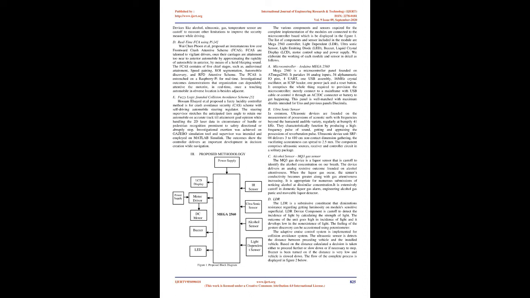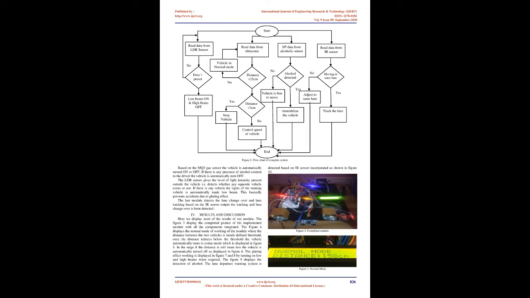D. Real-time FCA using Pi 4. Wei Chun Fon et al. proposed a real-time low-cost forward crash alert scheme, FCAS. FCAS is able to alert drivers once their carriages are getting too near to the automobile in front, by approximating the speed of the automobile in front, by means of a loud beeping sound. The FCAS consists of 5 main stages, such as audio-visual acquisition, speed gaining, ROI segmentation, automobile detection, and RPD alert scheme. The FCAS is embedded on a Raspberry Pi for real-time operation. Experimental outcomes demonstrate that the system can reliably alert the motorist, in real time, once a moving automobile in the front location is too close.